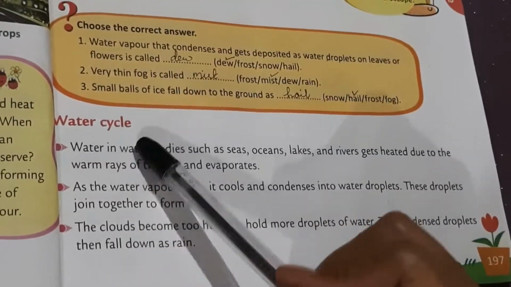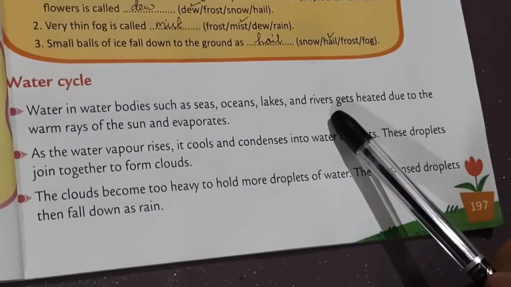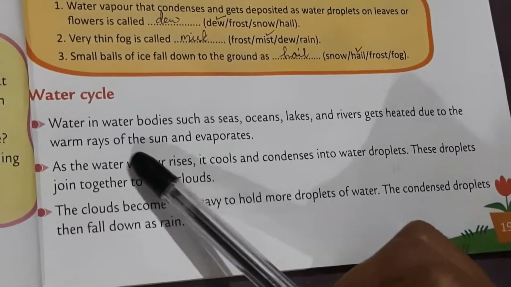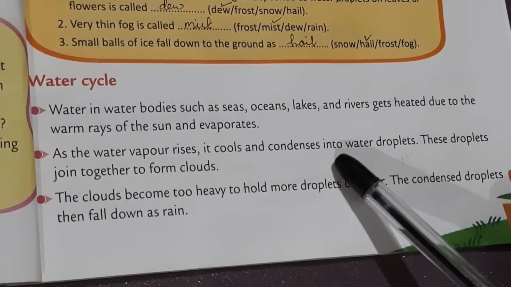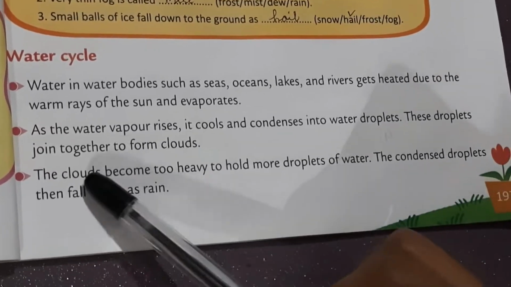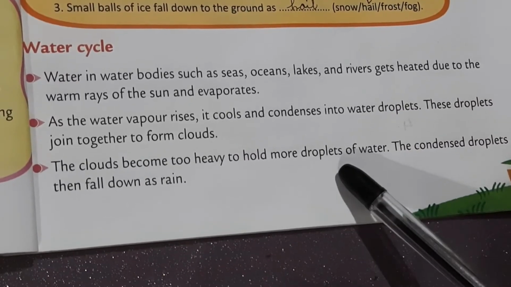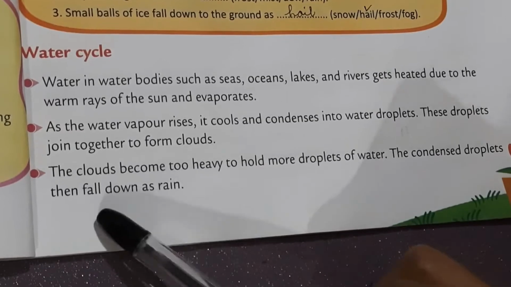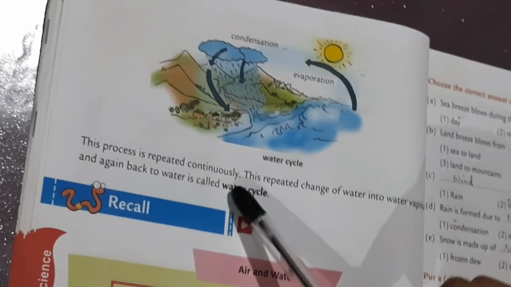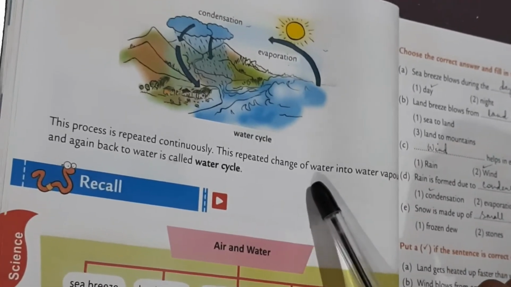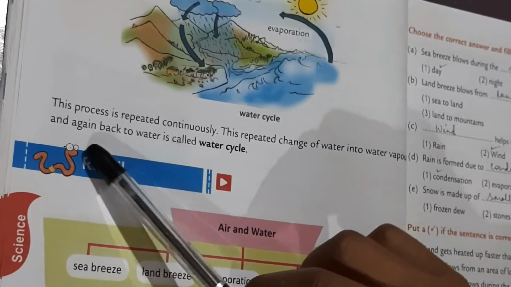Water cycle. Water in water bodies such as seas, oceans, lakes, and rivers gets heated due to the warm rays of the sun and evaporates. As the water vapor rises, it cools and condenses into water droplets. These droplets join together to form clouds. The clouds become too heavy to hold more droplets of water. The condensed droplets then fall down as rain. This process is repeated continuously. This repeated change of water into water vapor and again back to water is called water cycle.